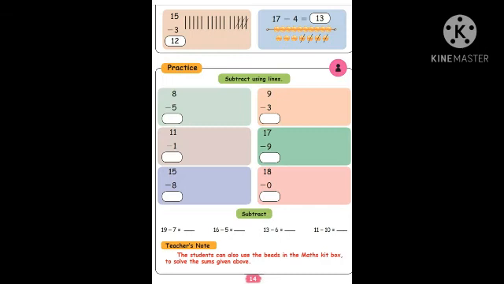The next one, 17. You have to draw 17 lines. Shall we draw? 1, 2, 3, 4, 5, 6, 7, 8, 9, 10, 11, 12, 13, 14, 15, 16, 17. Beside the number you have to draw lines. Then how many do you have to take out? 9. 1, 2, 3, 4, 5, 6, 7, 8, 9. So count the balance. 1, 2, 3, 4, 5, 6, 7, 8.